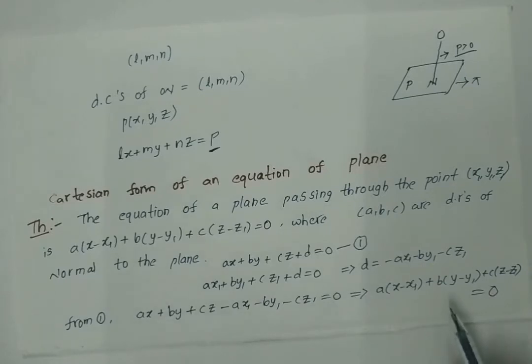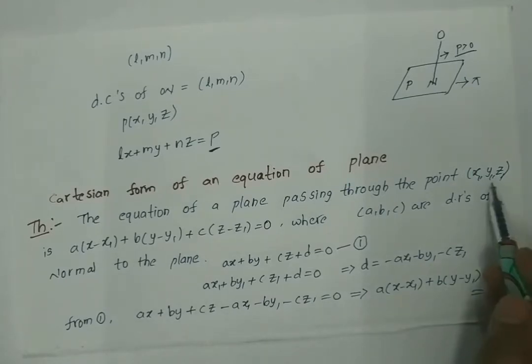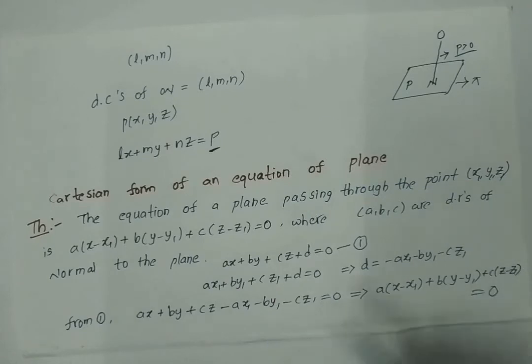Suppose you have a point (x1, y1, z1) and the direction ratios of the normal to the plane, then we can find the equation of the plane by using this formula.